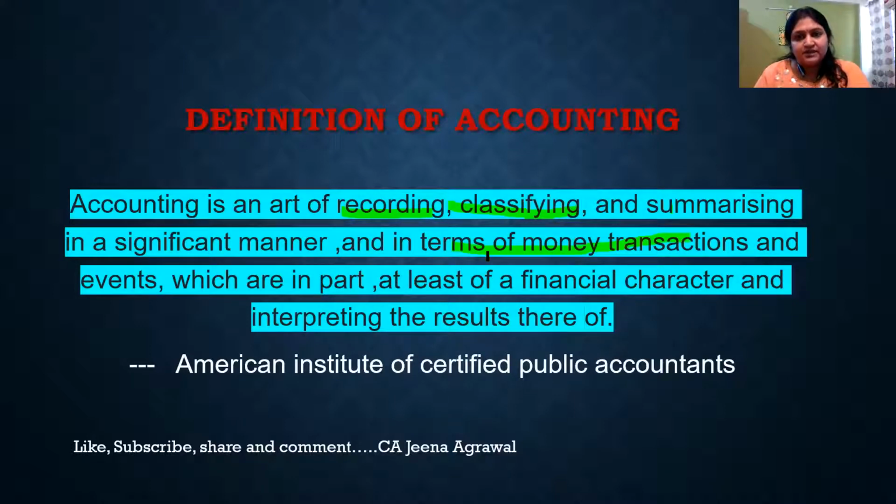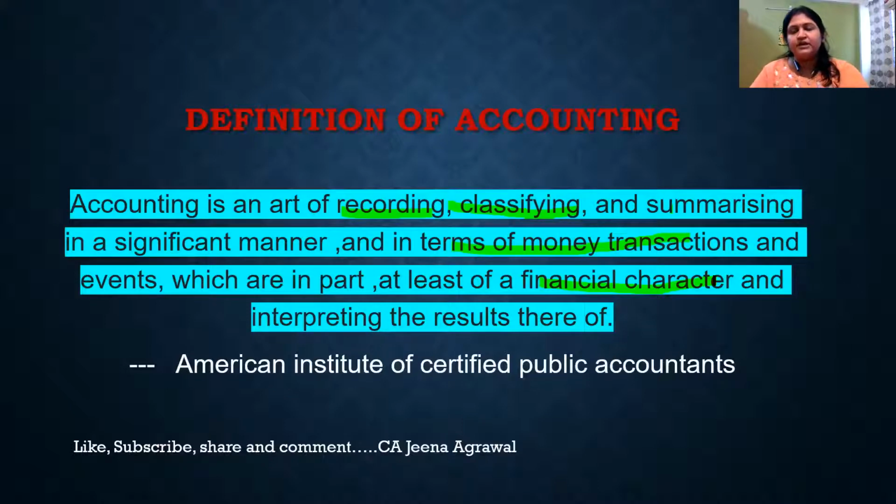So friends, here this is very important, that it should be measurable with the measuring rod of money. For example, there is 5,000 rupees chairs are being purchased. So you can write it down in your accounts. But if you say wooden chairs are purchased, so that won't be recorded. So it should be measurable in terms of money, and only financial character things are being recorded in accounting.